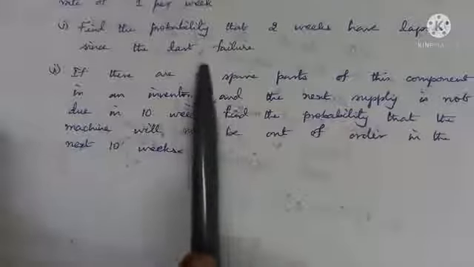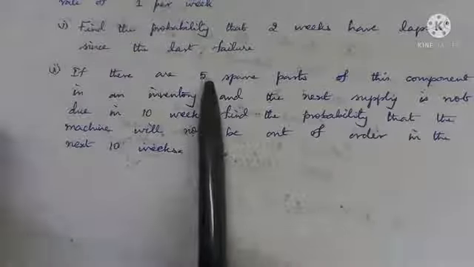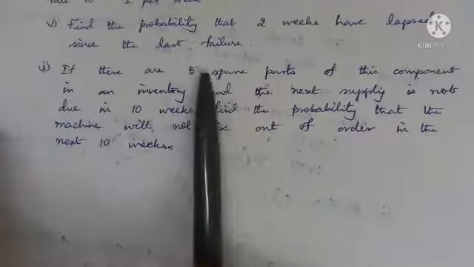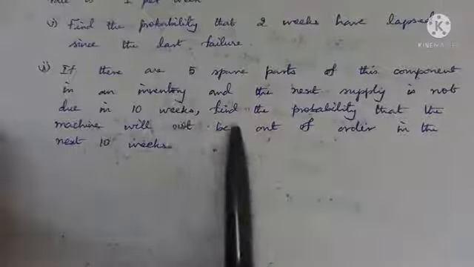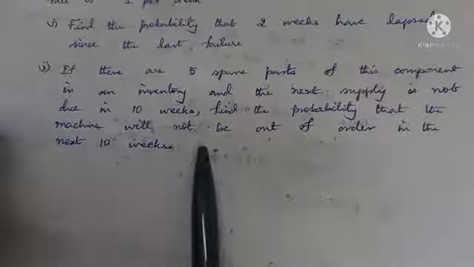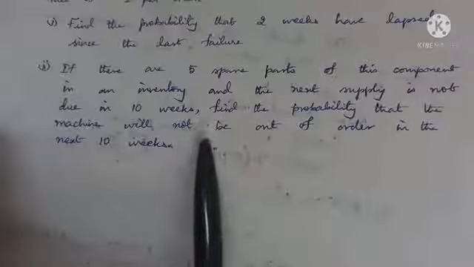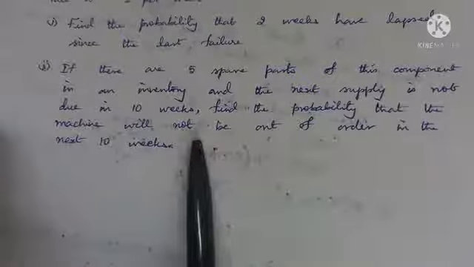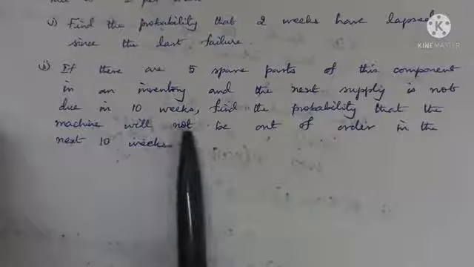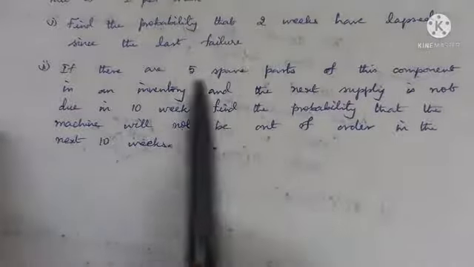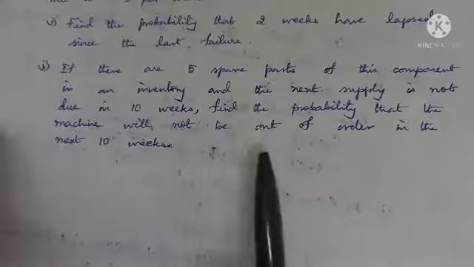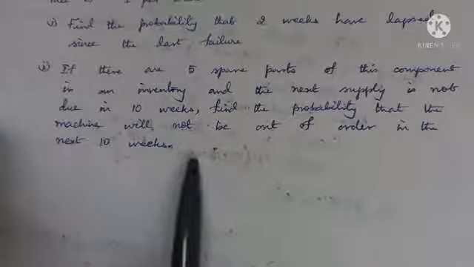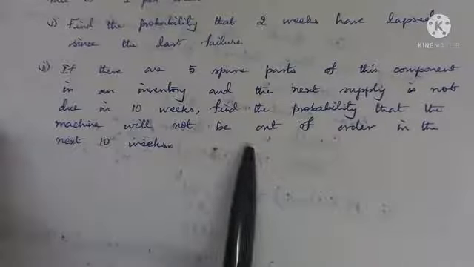So 5 denotes the number of failures. The number of occurrences here denotes the number of component part failures, right? So the number of component parts failed can be less than or equal to 5. When it is equal to 5, the machine will definitely run. When the number of failed component parts is less than 5, that is, if 4 spare parts are required, 3 spare parts, 2 spare parts, the machine will not be out of order because we have spare parts, right? So the machine will not be out of order. So what is the question? It is the probability of X(10) less than or equal to 5, okay?